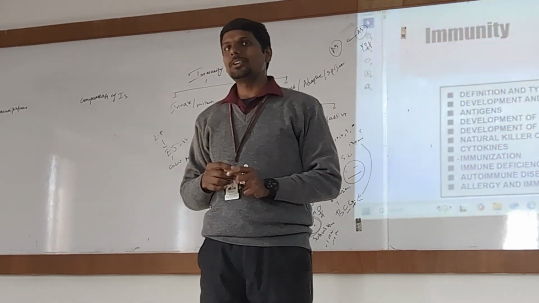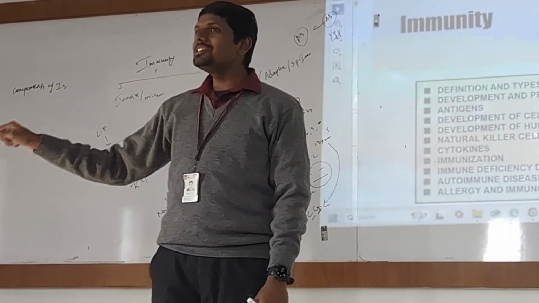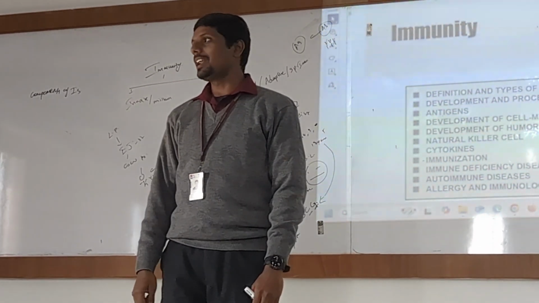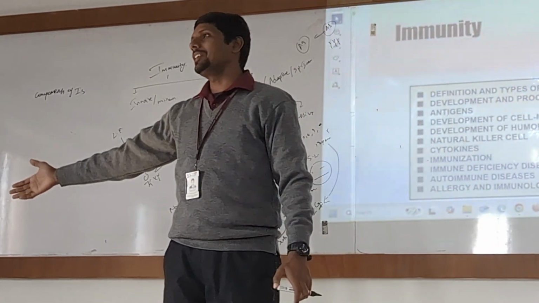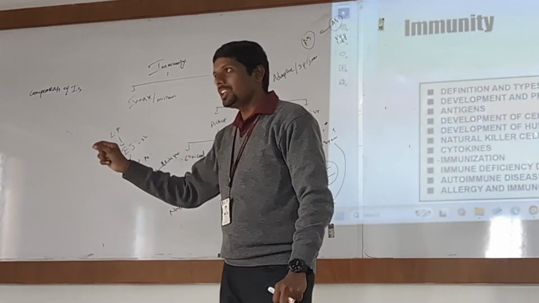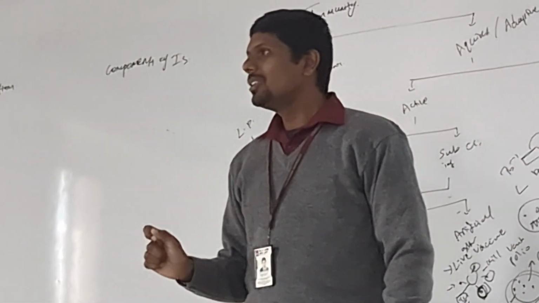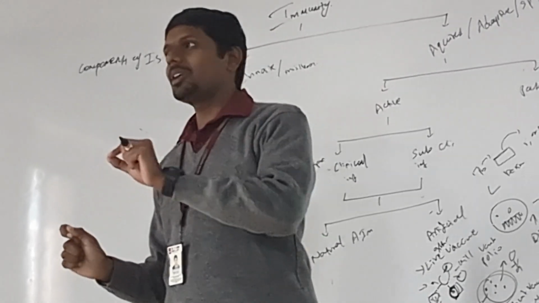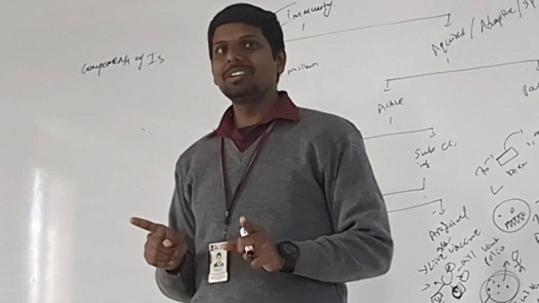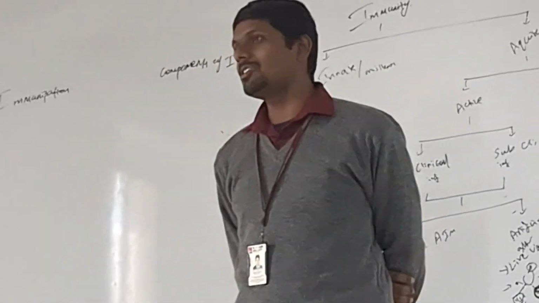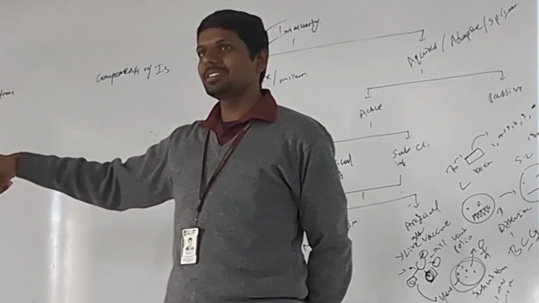And what Louis Pasteur did, he called his son. Come here. And he injected this cowpox into his son. And he waited for 1 week. And that became global news. The actual challenge was, after giving cowpox to his son, after 1 week, he purposely injected chickenpox into his son. Chickenpox can kill a patient, right? He gave chickenpox to his son and he was alive, indicating he was immunized by the cowpox.